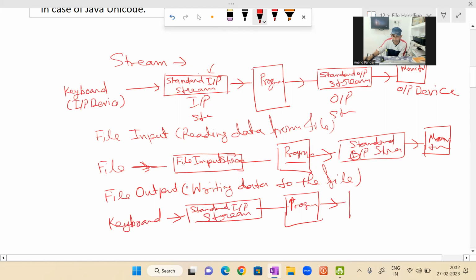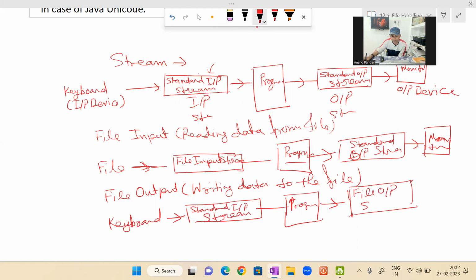Okay, it will go to the file, means here is our file, but it will not go directly to the file. Before that we have to create, there will be a file output stream, and that will be sent to the file directly. That will be sent to the file.